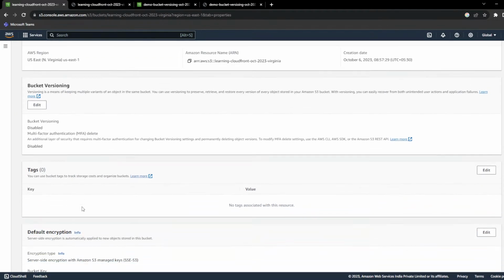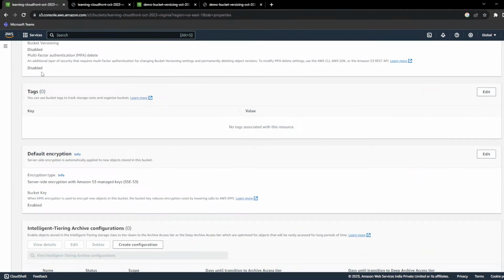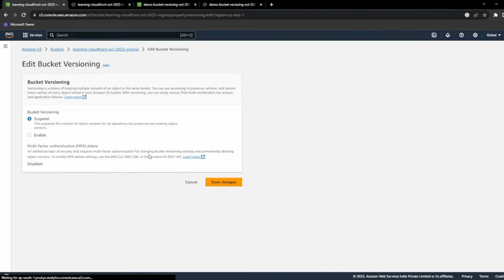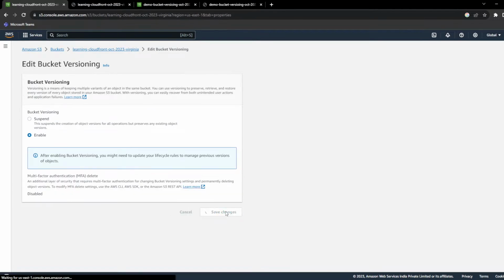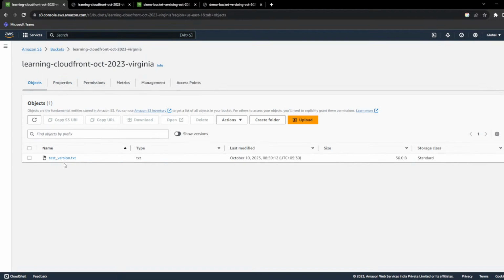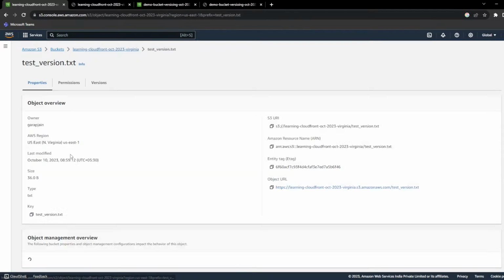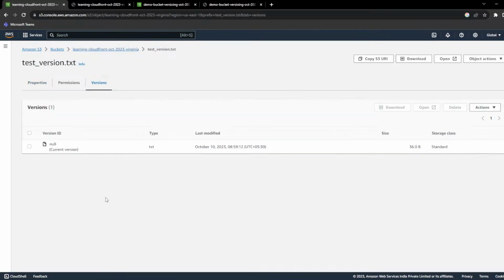So if I go here in the properties and enable the versioning, what will happen to the object which already exists? So now I have enabled the versioning on this bucket, but this object was already present. What will happen to this object? If you go here, check the version. Now you can see the version ID is null. So any object which was created before the versioning was enabled, the object will have a version ID as null.